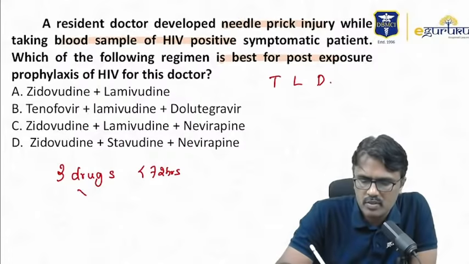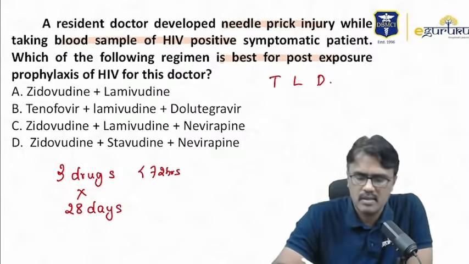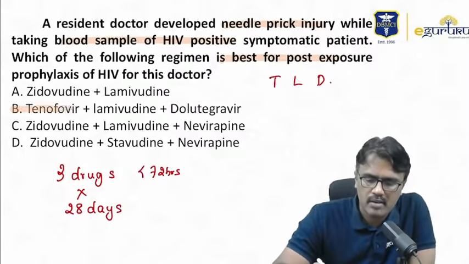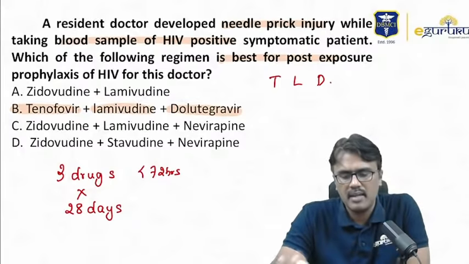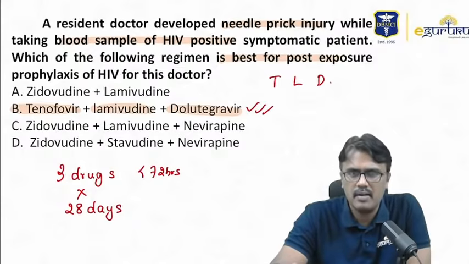And the 3 drugs should be used for minimum 28 days, that is 4 weeks. So the best one is the combination of tenofovir, lamivudine, and dolutegravir, which is an integrase inhibitor. TLD regimen is the one which is recommended in adults now.